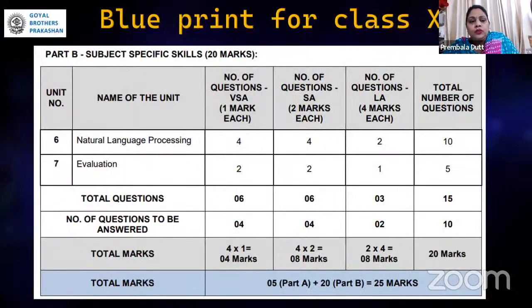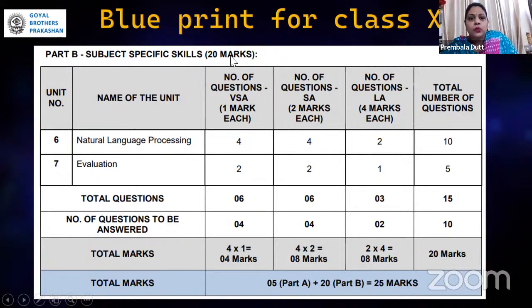Now we move to the second one, which is part B, that is subject specific skill. As I say, it was of 20 marks only, and you could see here this is natural language processing and evaluation. These are again 2 units which are part of part B. And there you could see very short answers and short answers are there, but large answers are also there.